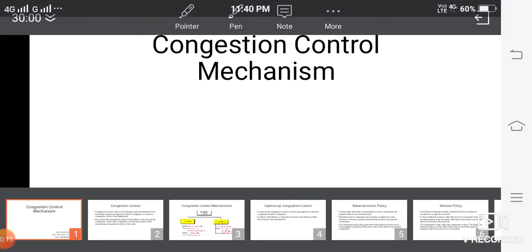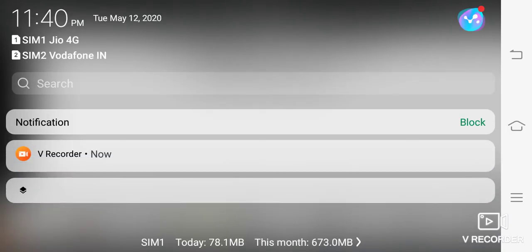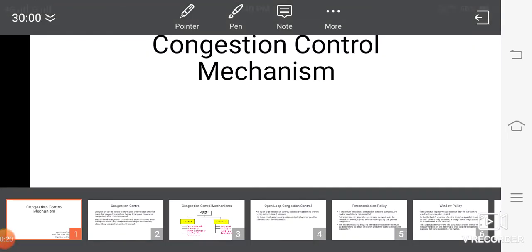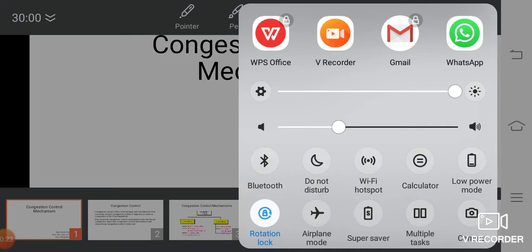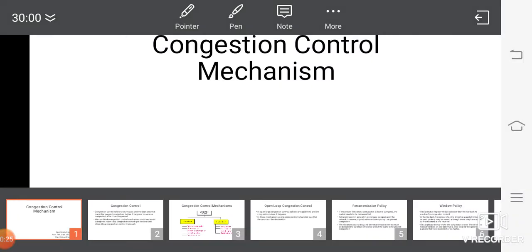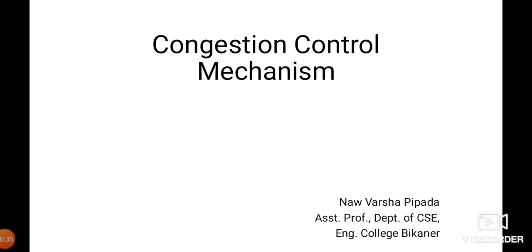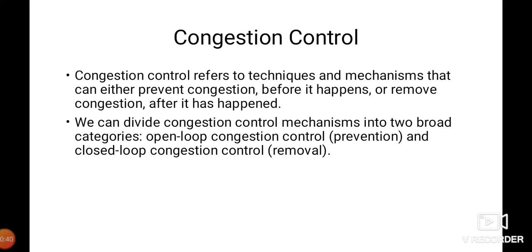In previous lectures, we have studied data traffic and congestion, what congestion is, and how we can control congestion. So today we will see what mechanisms we can use to control congestion. Basically, congestion control refers to techniques and mechanisms that can prevent congestion before it happens or remove congestion after it happens. Two types of mechanisms are there.